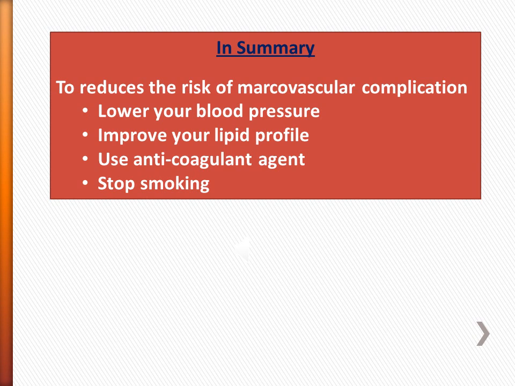In summary, patients should do the following to reduce the risk of macrovascular complication. Lower your blood pressure through the use of angiotensin-converting enzyme inhibitors or angiotensin receptor blockers. Improve your lipid profile through good diet control and statin therapy. Use anticoagulant agents such as aspirin and also stop smoking.